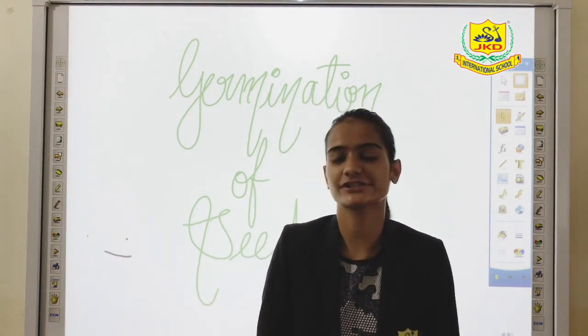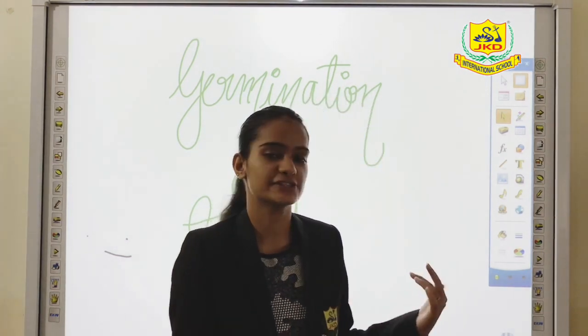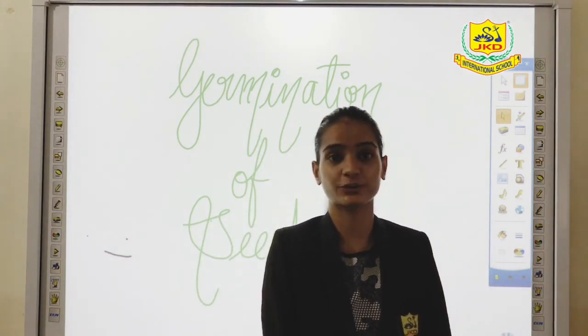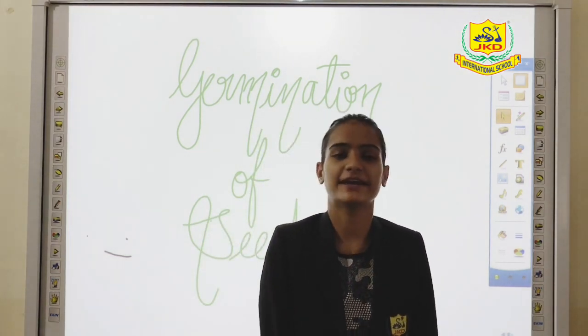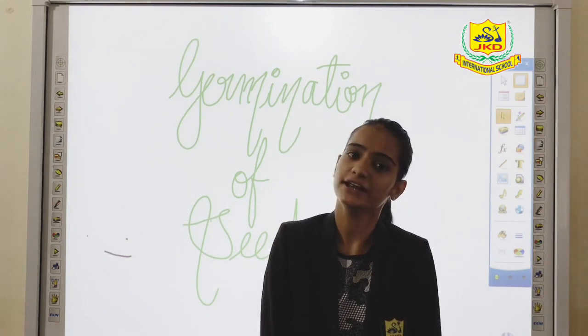In today's video session I am going to teach you a topic from class 5th, that is germination of seed and dispersion.